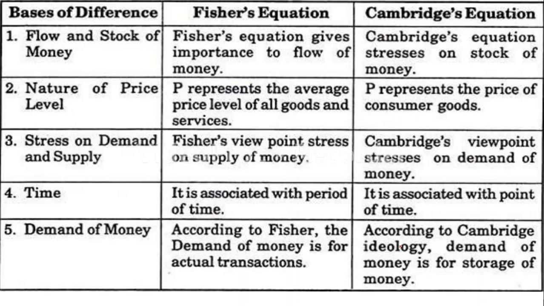So next, let us see some differences here. Fisher's equation gives importance to flow of money, whereas Cambridge equation gives importance to the stock of money. And in Fisher's equation, P represents the average price level of all goods and services. In Cambridge equation, P represents the price of only consumer goods.